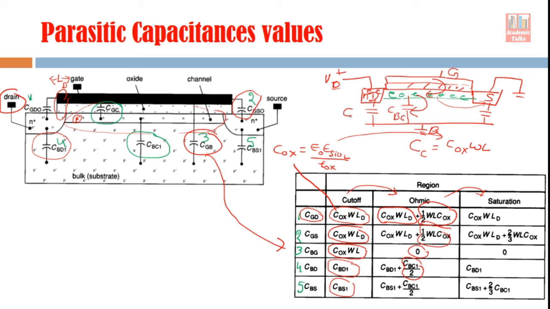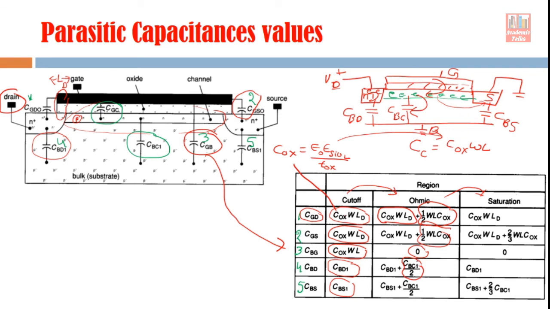And this is bulk drain capacitance, and this is bulk source capacitance. So this bulk channel capacitance is there, but since the channel terminal is not outside, we assume that this bulk channel capacitance has two components. One half component is connected to bulk drain capacitance, and the other half is connected to bulk source capacitance.